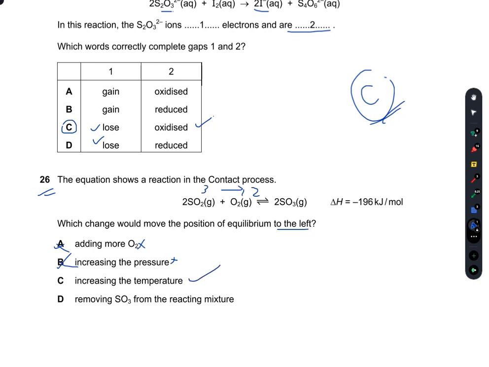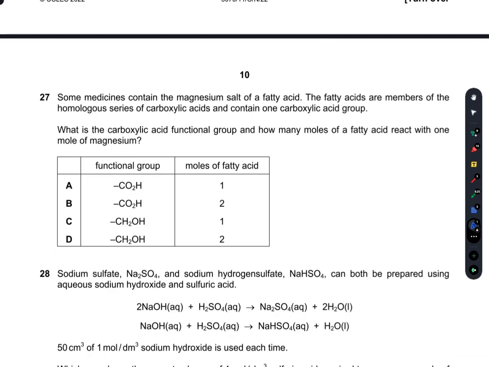Increasing the temperature, this is true because it's an exothermic reaction. The forward reaction is exothermic. So if I increase the temperature, then it will move to the left. Removing the SO3 from the reaction mixture will cause the equilibrium to move to the right. So the temperature option is the right option.